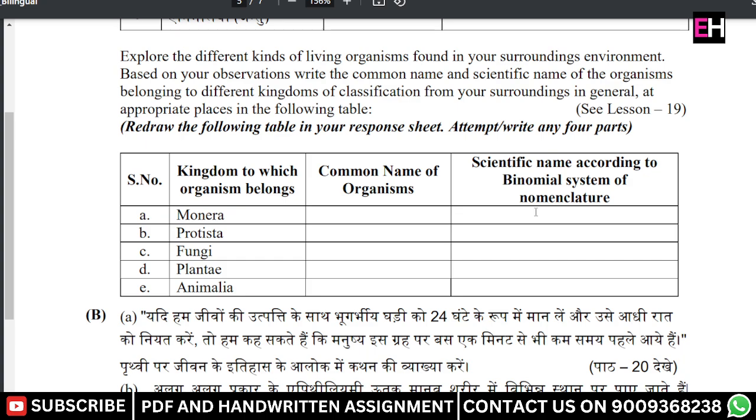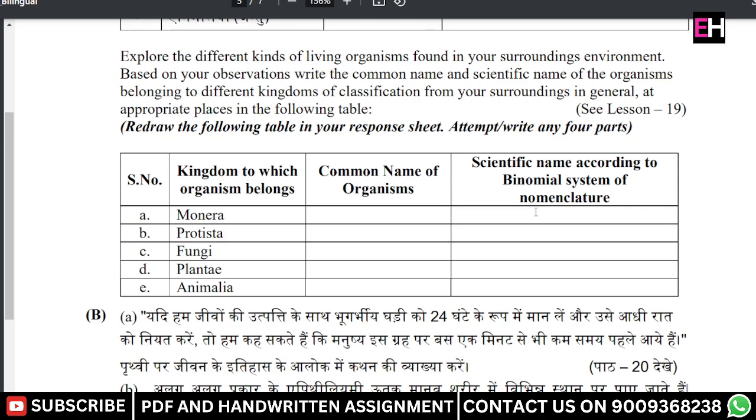In this video, we are discussing the 5A, which is: explore the different kinds of living organisms found in your surrounding environment. Based on your observations, write the common name and the scientific name of the organisms belonging to different kingdoms of classification from your surroundings in general at appropriate places in the following table.